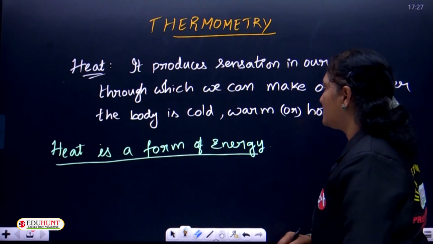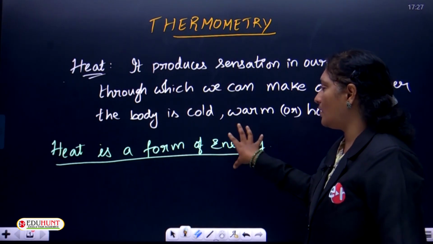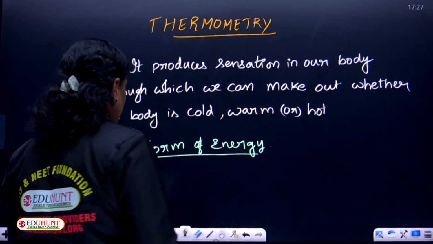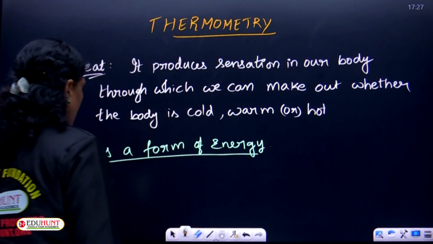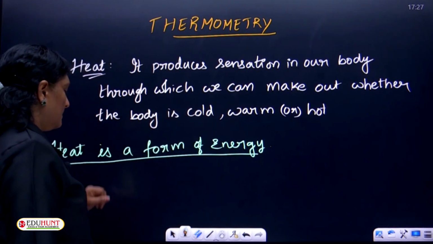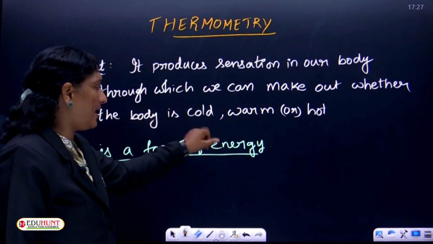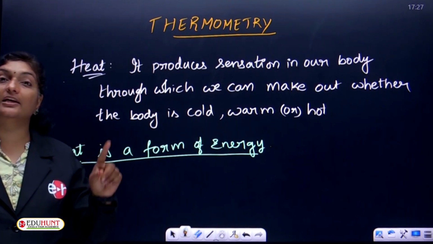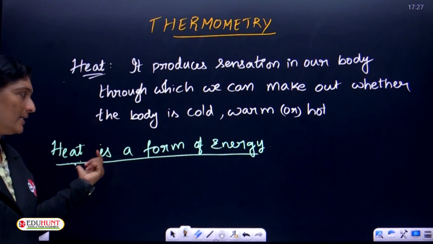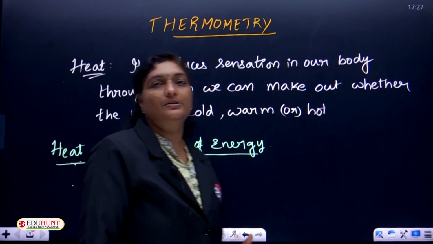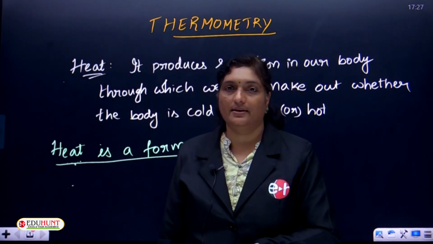What is the definition of energy? The ability to do work is called energy. So, whenever an object has an ability to do work, then the object is having energy. Similarly, heat is also having some ability to do work. Hence, we can say that heat is a form of energy. How is the heat able to do some work? Let us discuss in detail.